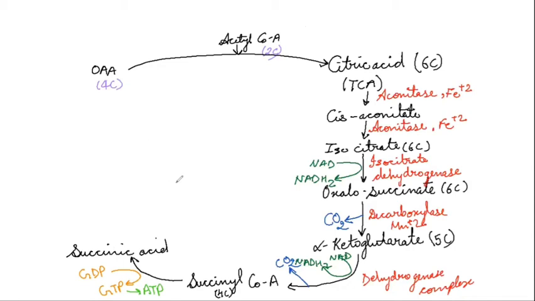Further, this 4-carbon succinic acid will now convert into the next compound, that is fumaric acid. This conversion is done in the presence of the enzyme which is present in the inner mitochondrial membrane, that is succinic dehydrogenase.